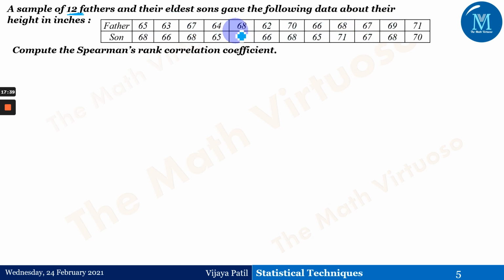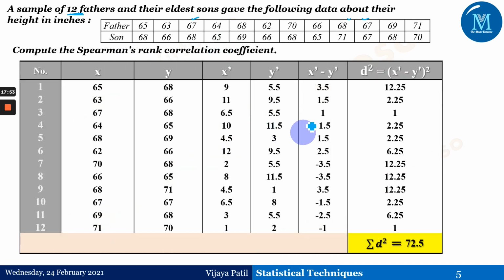If you observe here in the X, 68, 68, 66, and no, 66 is not repeating, but 67 is repeating. So 67, 67, 68. That means we have to go for repeated ranks here, right? Before going to that, we have decided that we have to go for the repeated rank. For the repeated rank also, the table remains the same. Let me explain what it is, because there are so many things here.